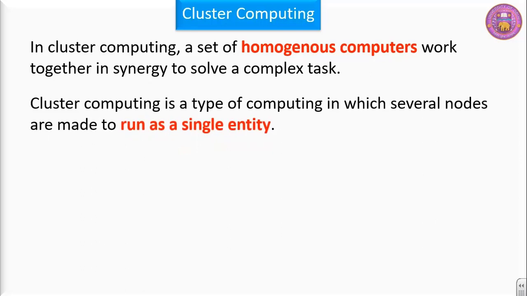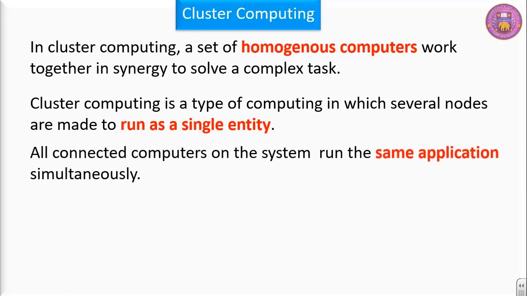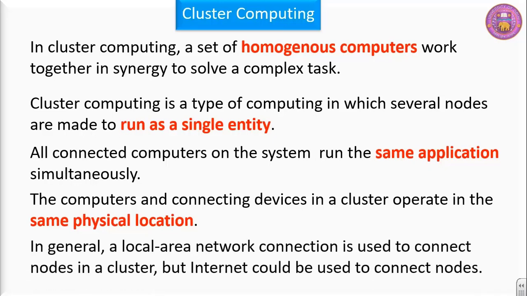Cluster computing is a type of computing in which several nodes means computers, they are made to run as a single entity. All connected computers on the system run the same application simultaneously. It means all connected computers start working on the same problem at the same time. The computers and connecting devices in a cluster operate in same physical location. In general, a local area network connection is used to connect nodes in cluster, but internet could be used to connect nodes. Look at this example.